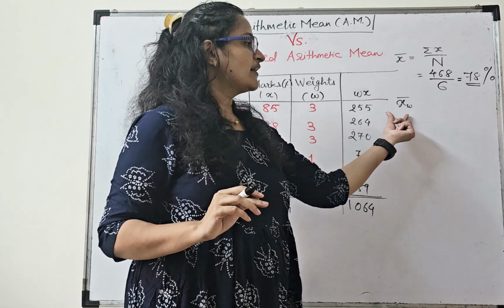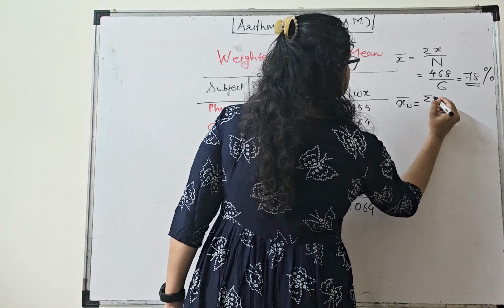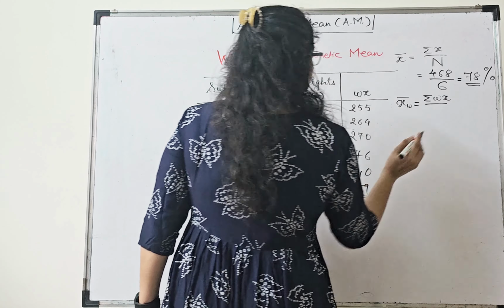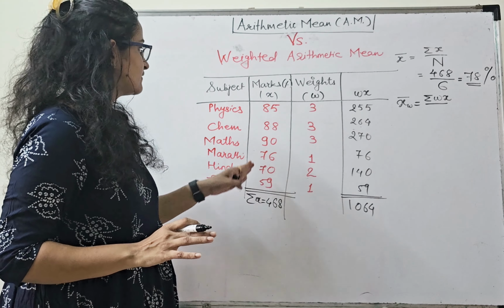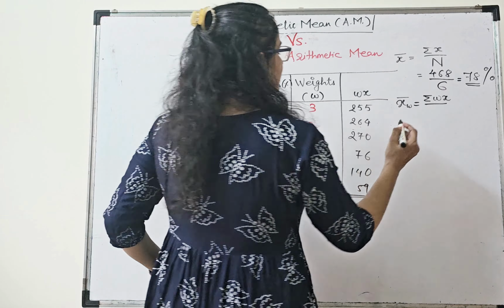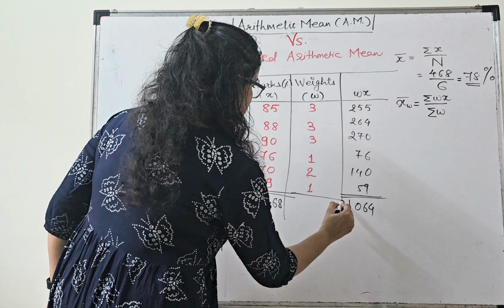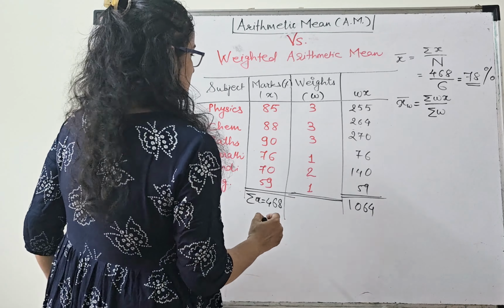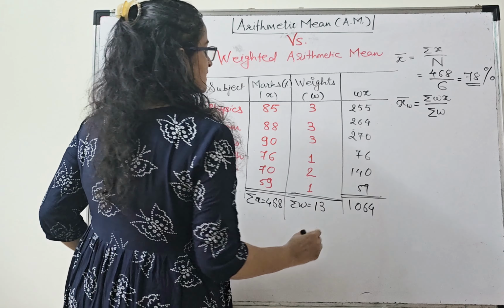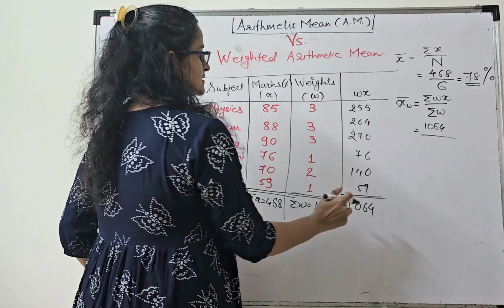So this is x, arithmetic mean, and weighted, small w, stands for weighted arithmetic mean, okay? The formula is summation of this wx. The way we used to take summation of what? fx, correct? Same way wx. Now there is no point of taking this n, right? Number of observations, the way we used to take here, correct? Because this is all about the weightages, and that is why in the denominator you are going to take the summation of w. Okay, which means that you have to find out this summation also. So what's the summation of this w? Easy, 13, correct?